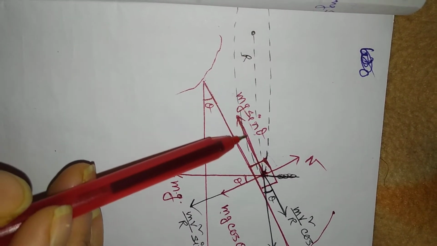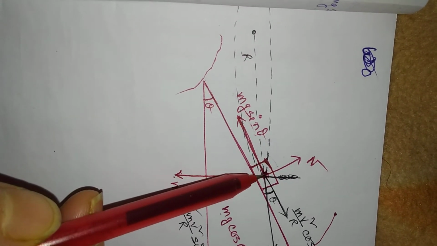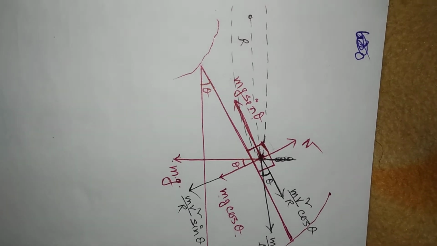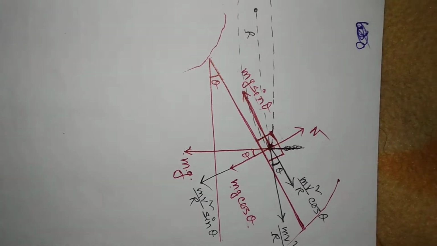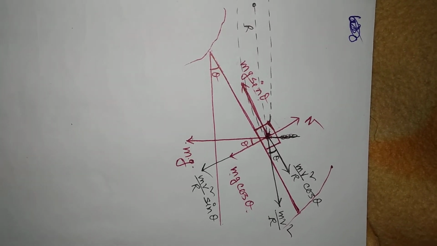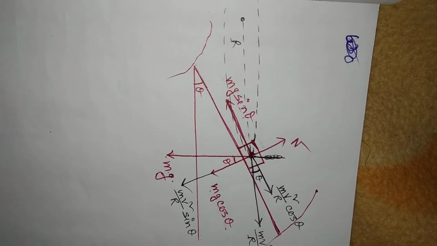We can assume that, right? So this is the radius of this circle, and we know that if anybody moves along a circular path, then centrifugal force acts on this body and it is always radially outward.